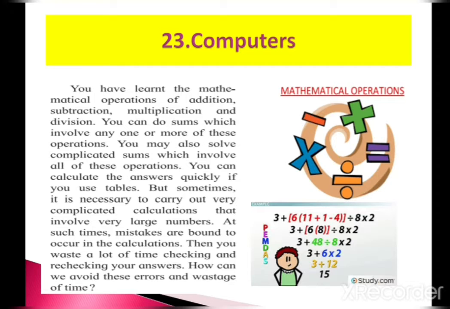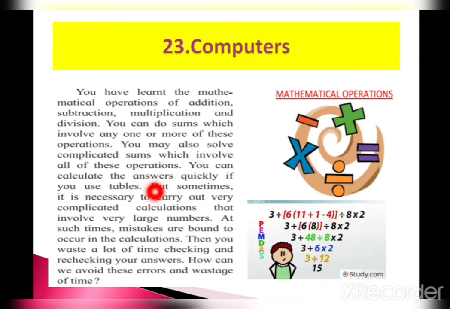Let's start. You have learned the mathematical operations of addition, subtraction, multiplication and division. You can do sums which involve any one or more of these operations. Children, now tell me, what is a computer? A computer is an electronic machine which can find and store information. It also does calculations for us. Mathematical operations like addition, subtraction, multiplication and division that you learn in math subject in your school can also be done by a computer.